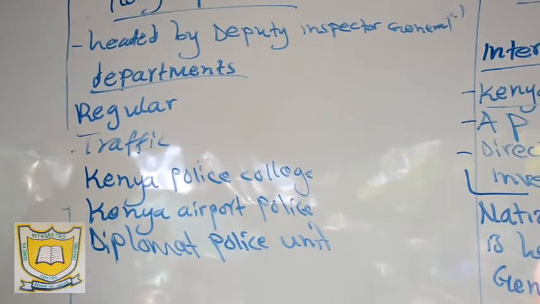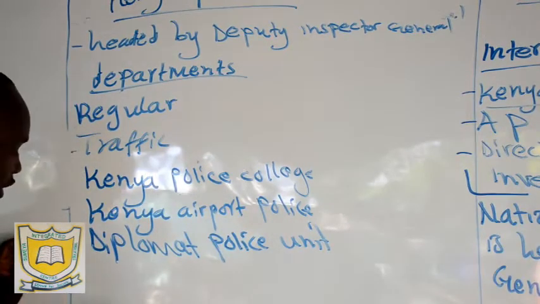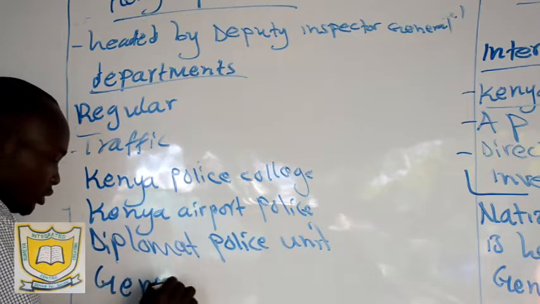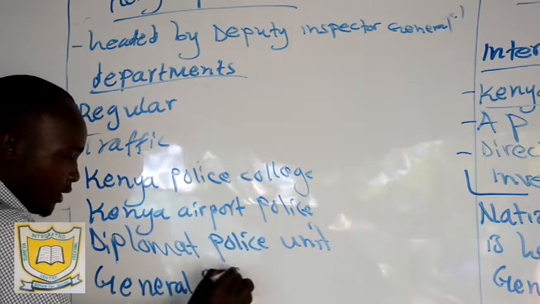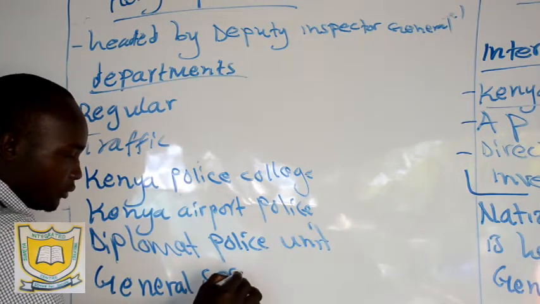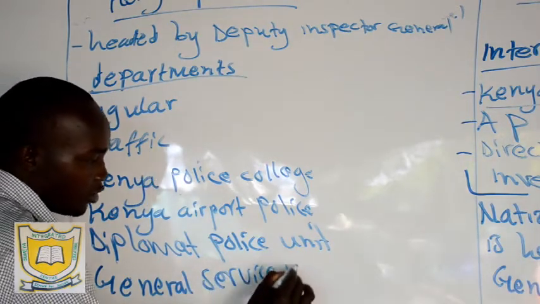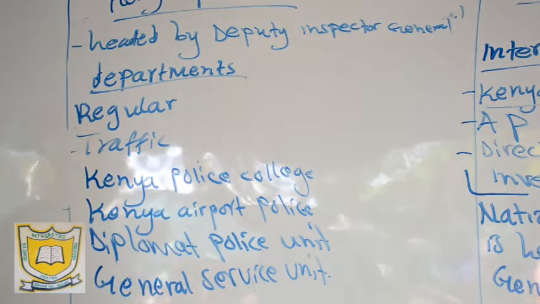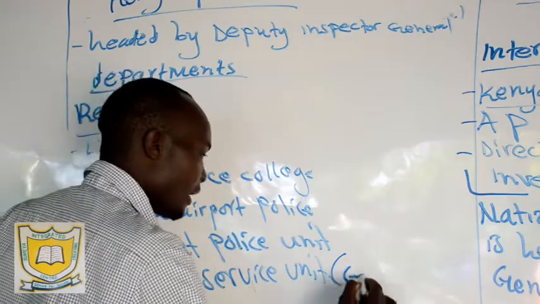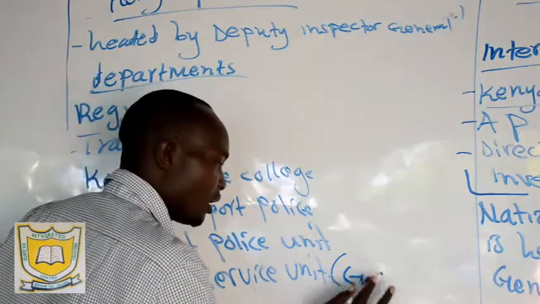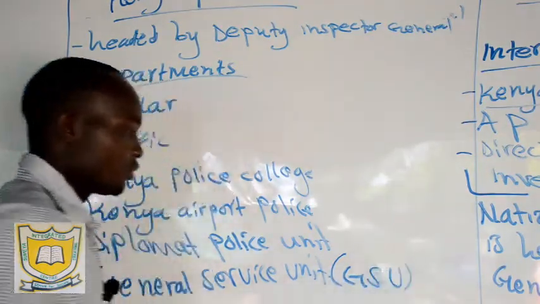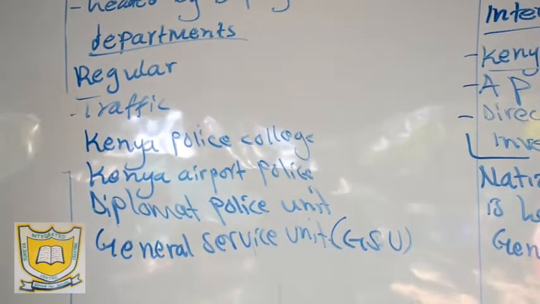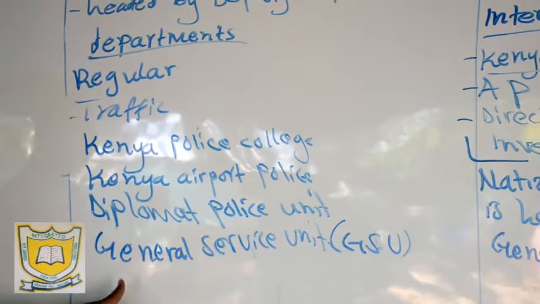Then we have what we call the General Service Unit, GSU. Most of the time when we have chaos anywhere, maybe people fighting, they are normally sent.